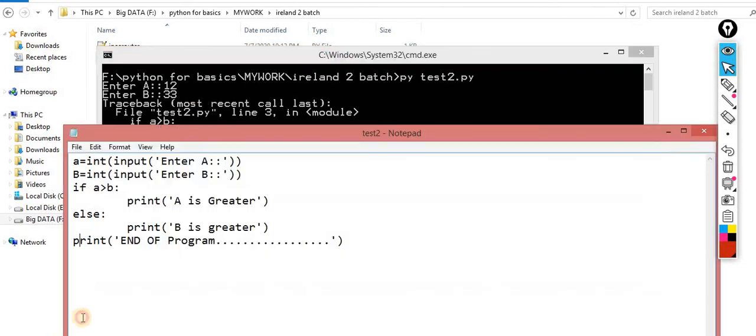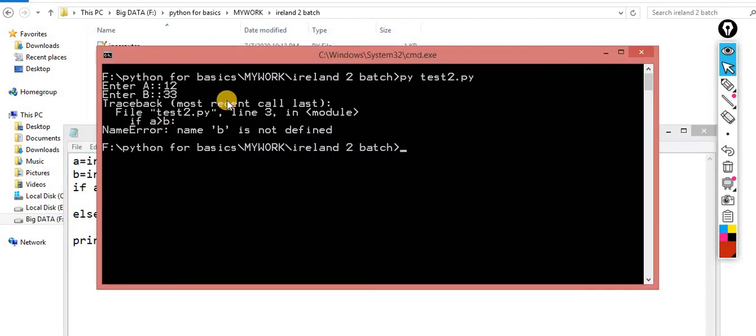Okay, now B is not defined. Okay, here the capital one. So make sure if you are using B or any variable, if you define it capital, then you are supposed to use capital. I think I made a mistake over here because I took a capital here and a small one there, so that's why it's giving me the error message. So keep these things in mind.